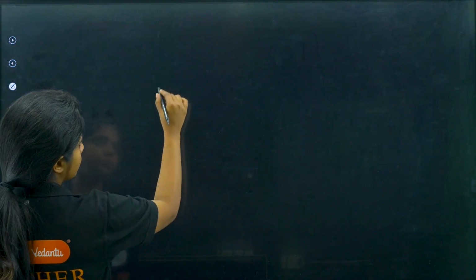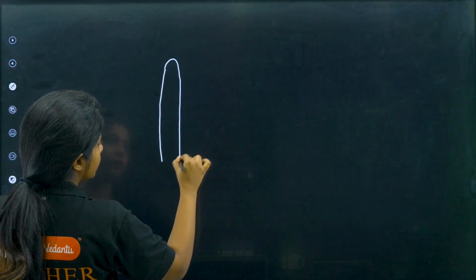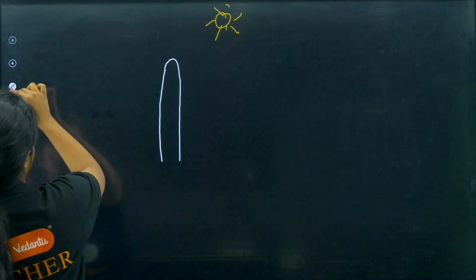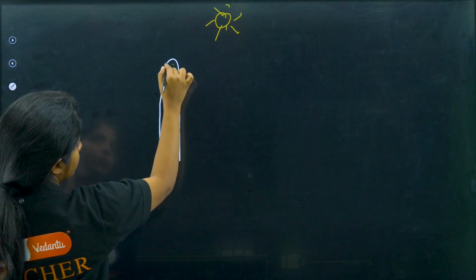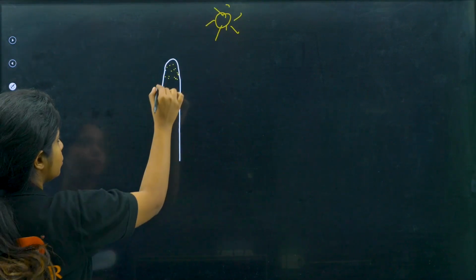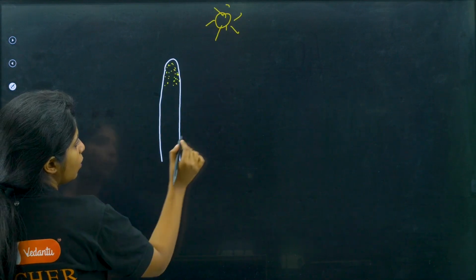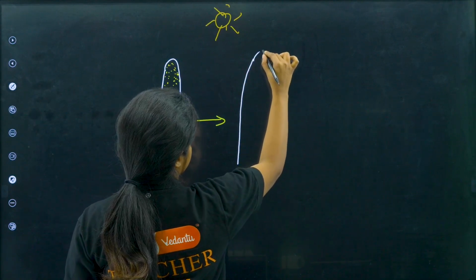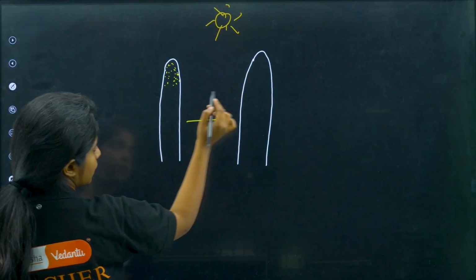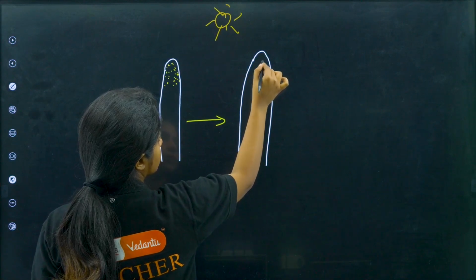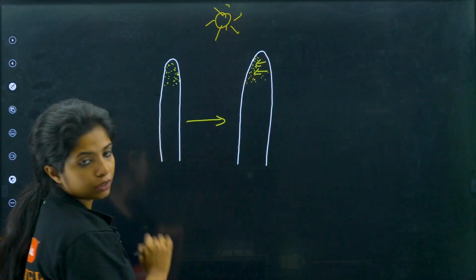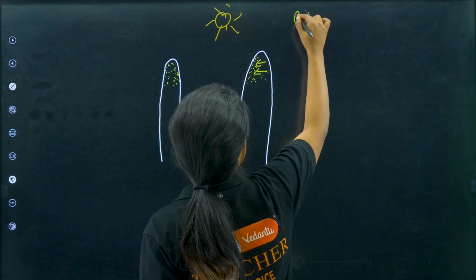How can you make them understand? You can draw it over there. Suppose this is the plant tip, and you have this sunlight over here. Auxin hormone is uniformly distributed throughout the area. Now, what happens? The second scenario will be that this particular auxin hormone will be moving from this side to this side. So the majority of them are going to be towards one side, my dear children, and the sun is still up.